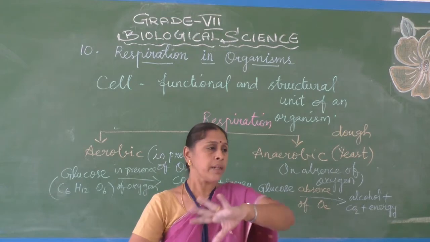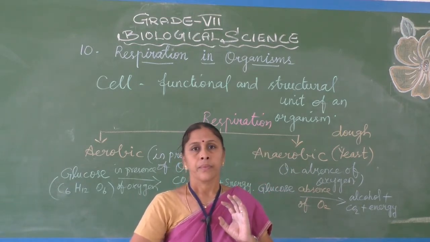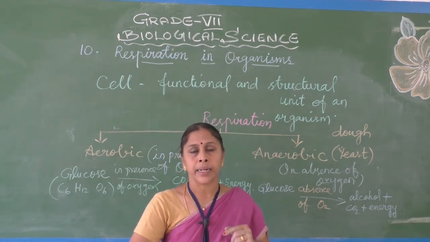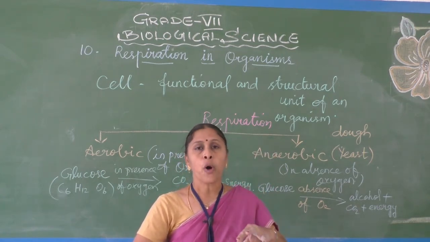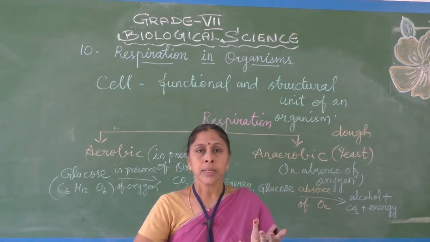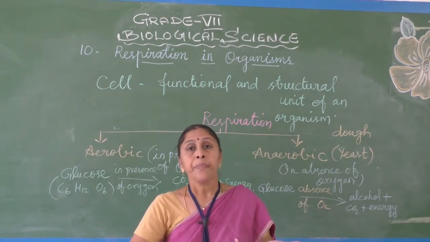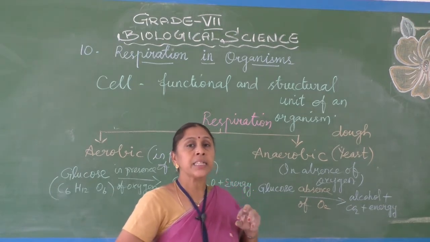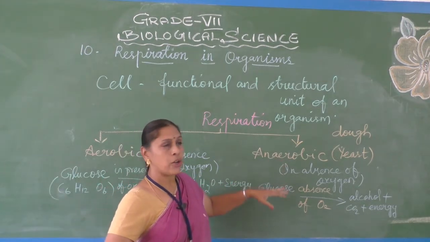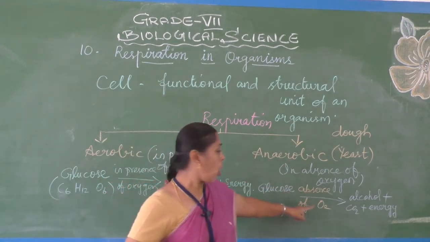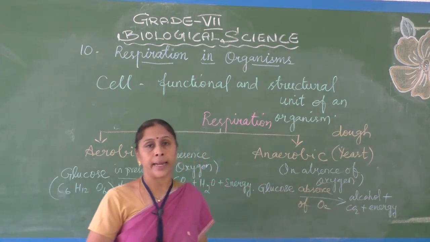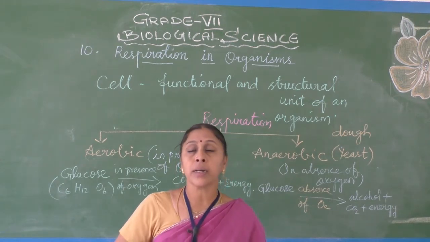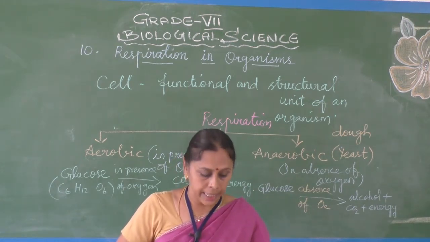They cover the dough so there is no contact with the air, because oxygen is present only in the air. So in the absence of oxygen, the yeast respires and liberates carbon dioxide and makes the dough soft. So the yeast is respiring anaerobically and produces alcohol and carbon dioxide and releases energy. It is used to make wine and beer and all.